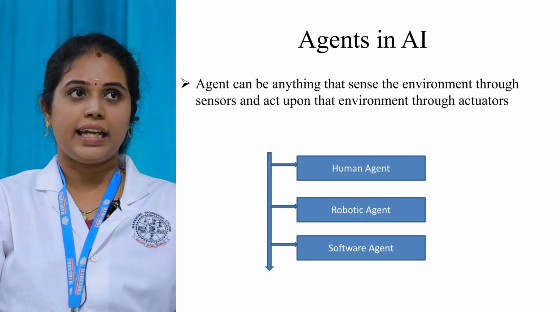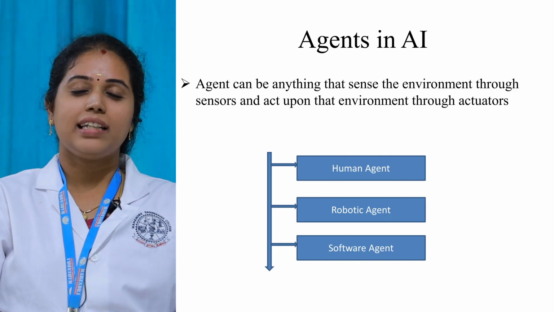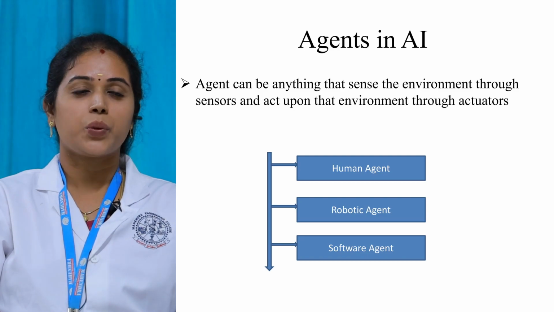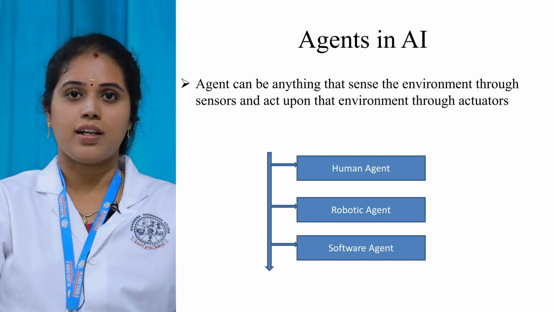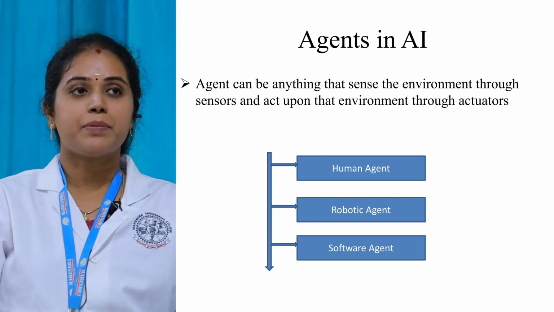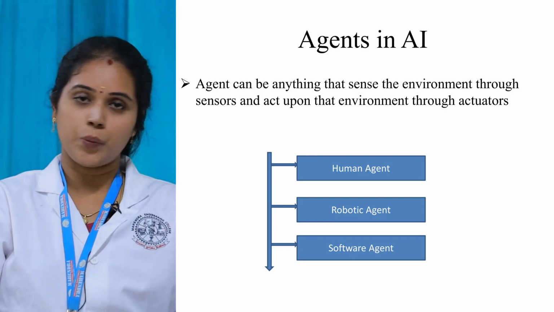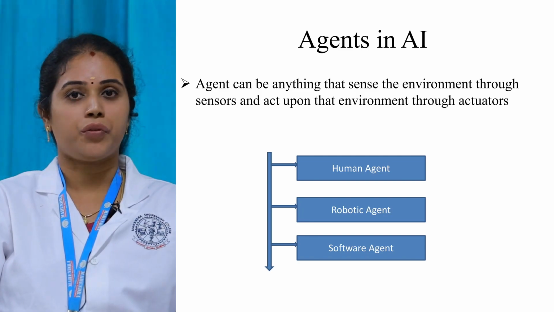The next one is agent. What do you mean by agent? It can be anything. It can sense the environment through senses and act upon the environment through actuators. Okay. So we have different types of agent. First one is human agent, robotic agent and software agent.